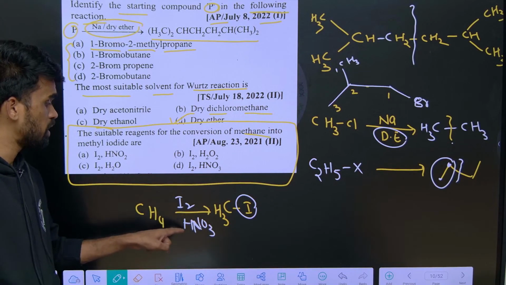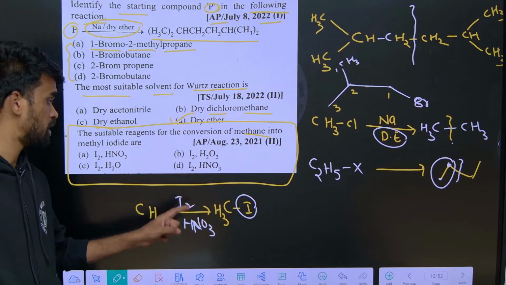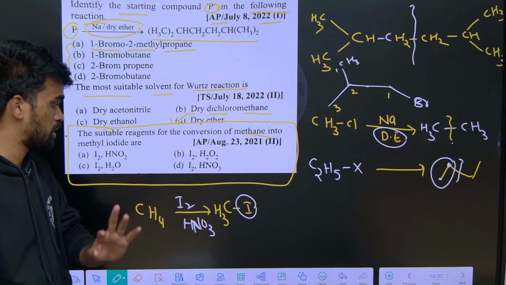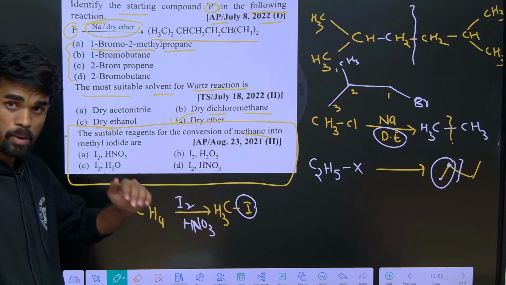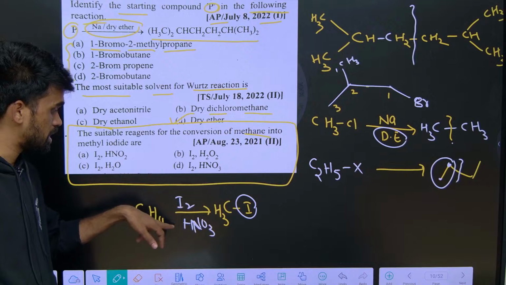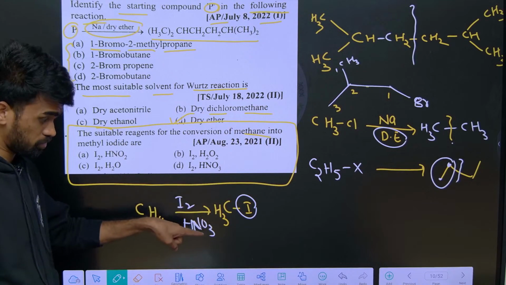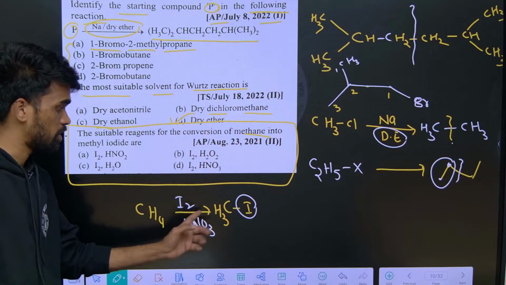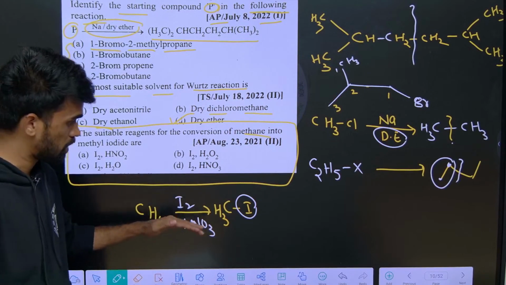This is a reversible reaction, and the reverse reaction will be stopped by HNO3. So an oxidizing agent like HNO3 or HIO3 is preferred during this conversion. We will be discussing this kind of reaction after some time.